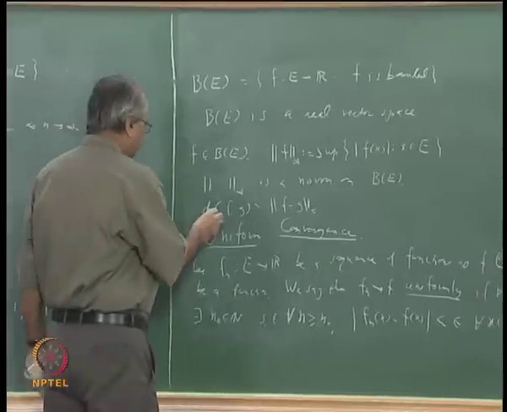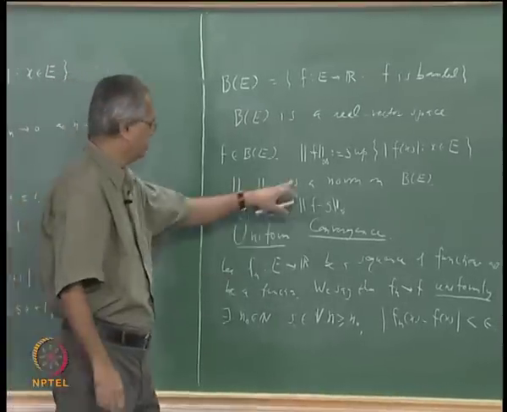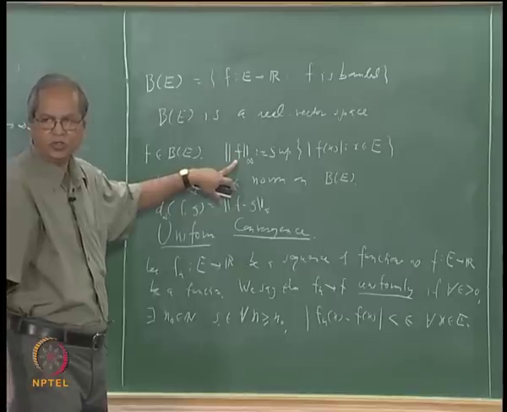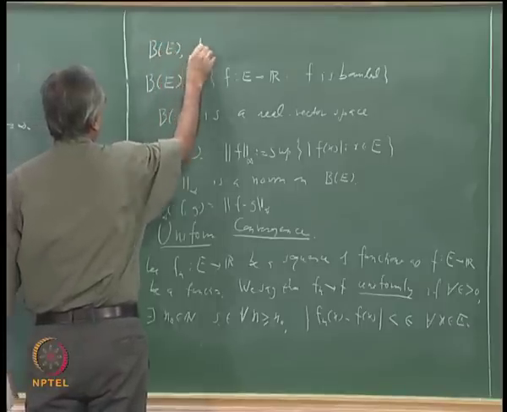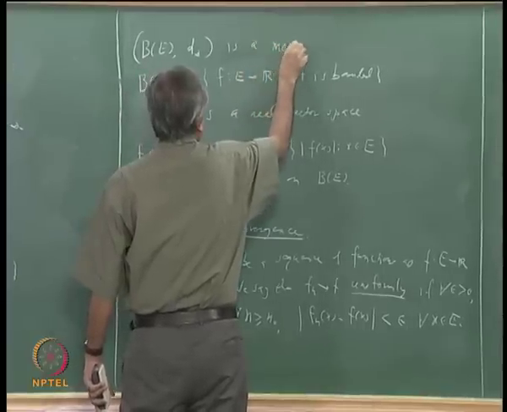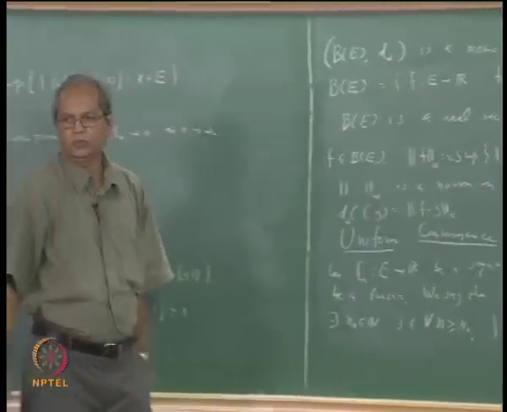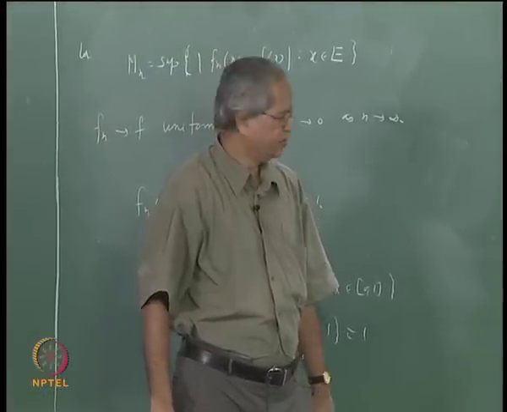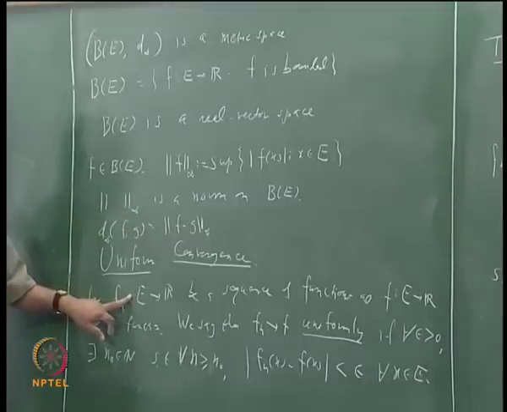And this is also usually denoted as d suffix infinity, just to emphasize that this is a norm given by a supremum. So this B suffix b of E along with this metric is a metric space. Now come back to the definition of uniform convergence, and look at this last part.